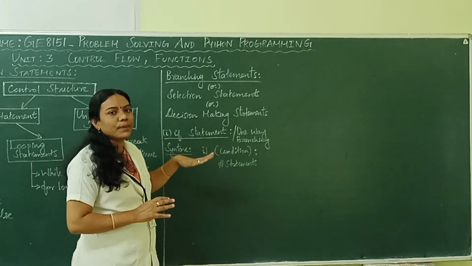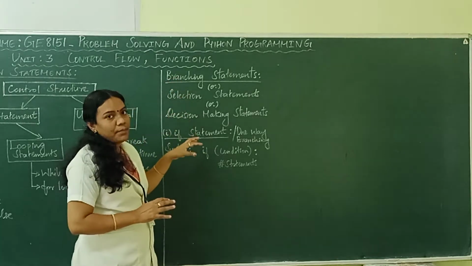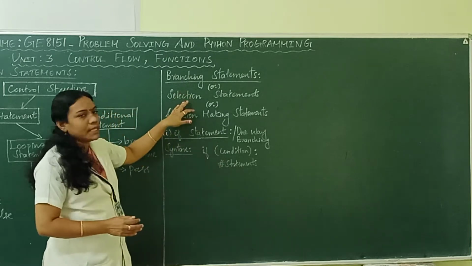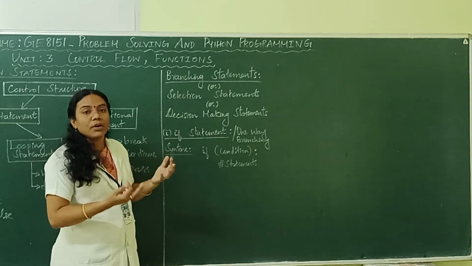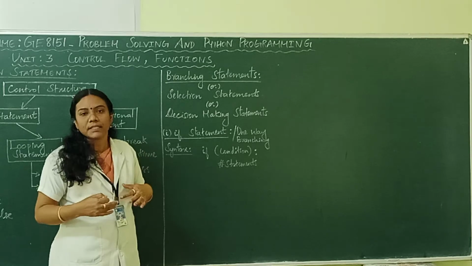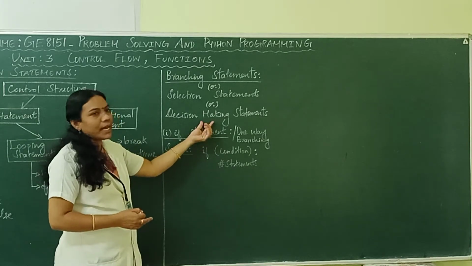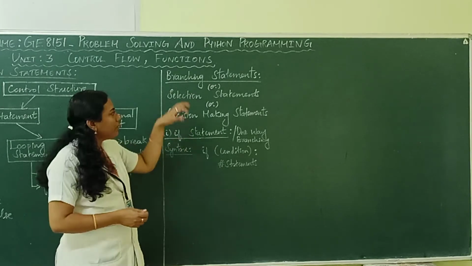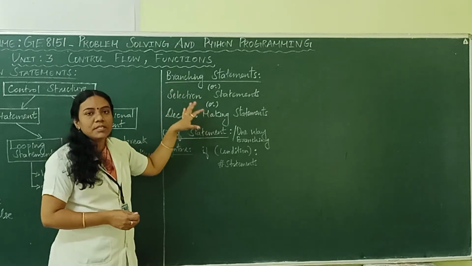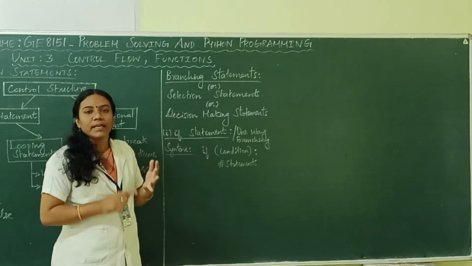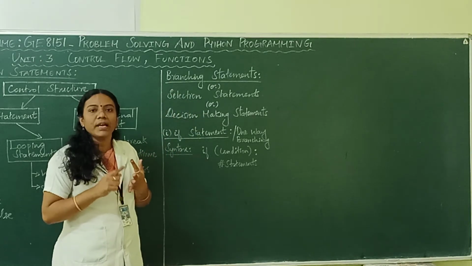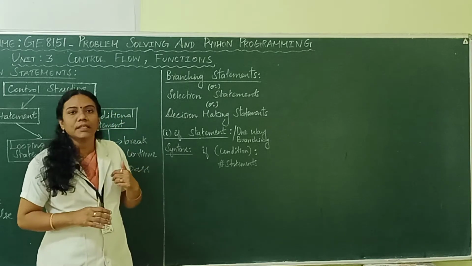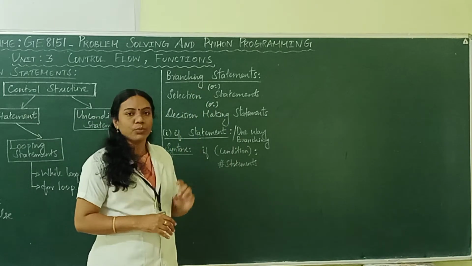Okay, so in your university questions, with any one of these names, a question can be asked, right? So explain in detail about selection statement, or explain what are the different branching statements present in Python, or they can mention it like this, give explanation about decision making statements in Python. So whatever it may be, all these represent the explanation of if, if else, and nested if. Okay, so let us see the types of these branching statements one by one.